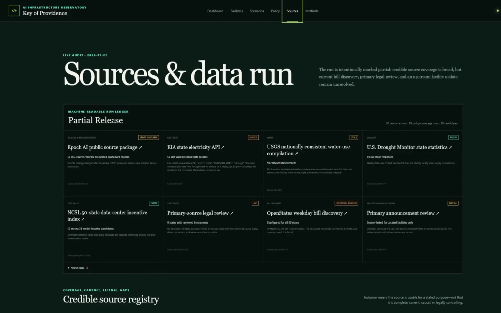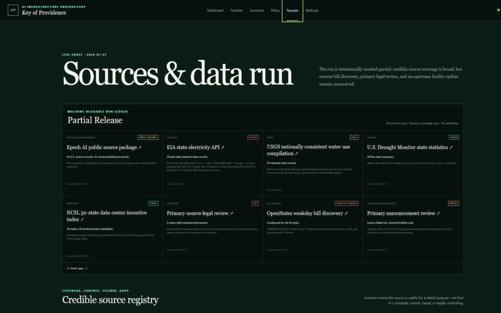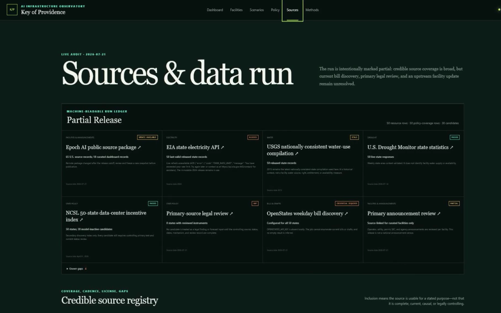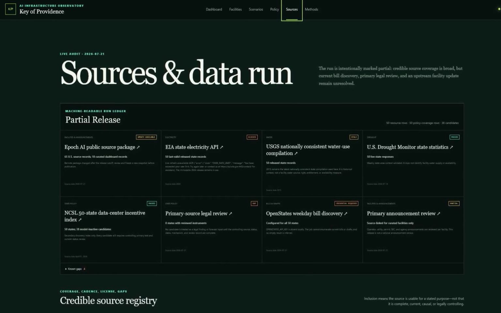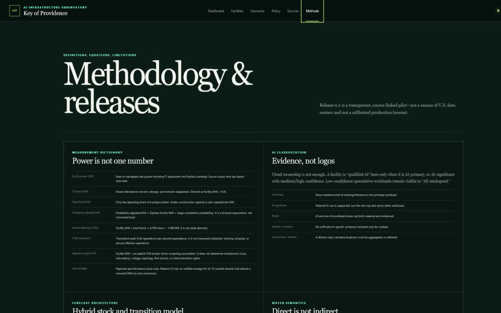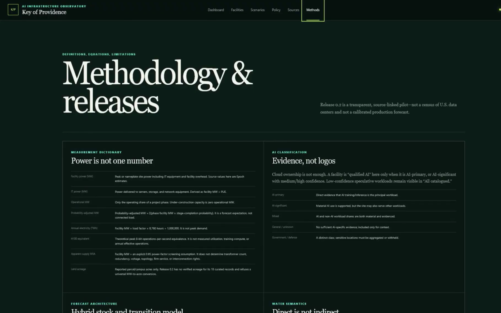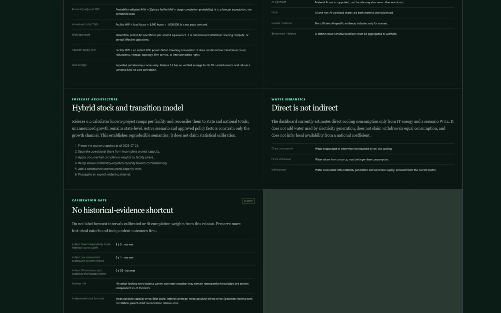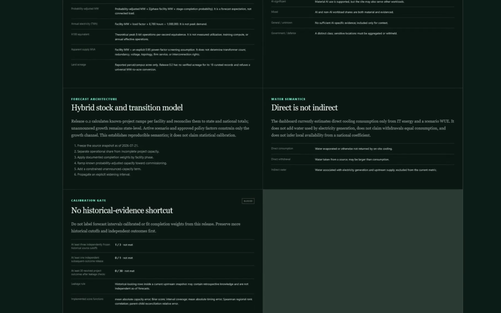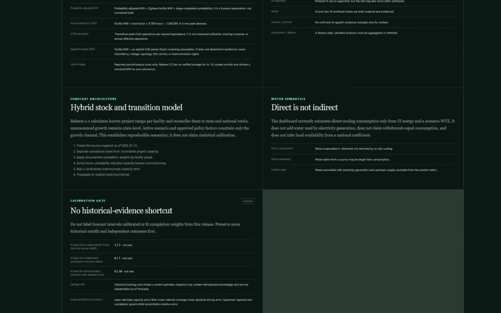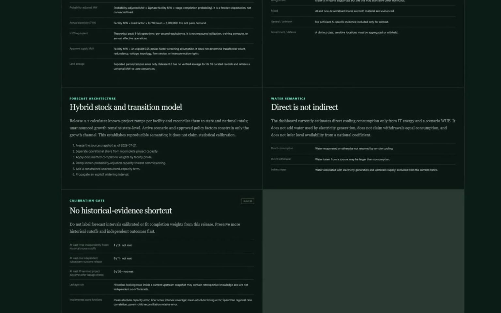Finally, sources shows what passed, what is stale, what is blocked, and where an upstream update is waiting. Methods exposes the equations, definitions, limitations, and a blocked calibration gate. This is not a national census or a production forecast. It is a reproducible decision tool that makes uncertainty inspectable and gives planners a more honest way to reason about AI infrastructure before the future arrives.